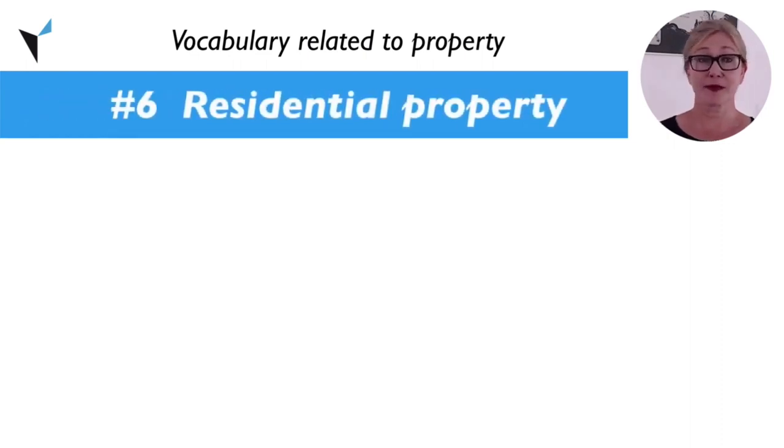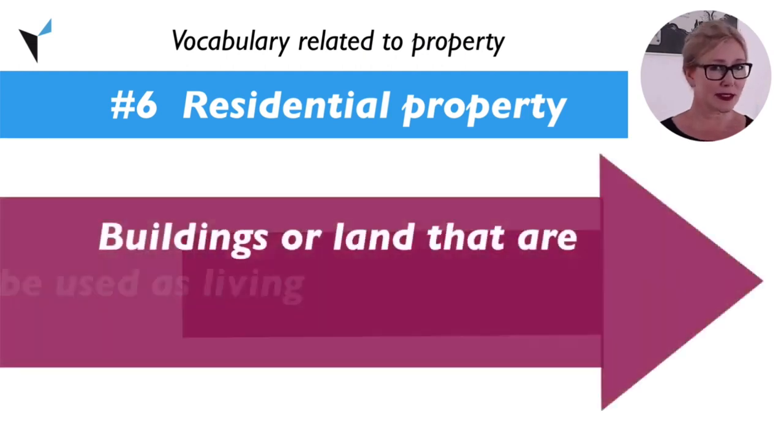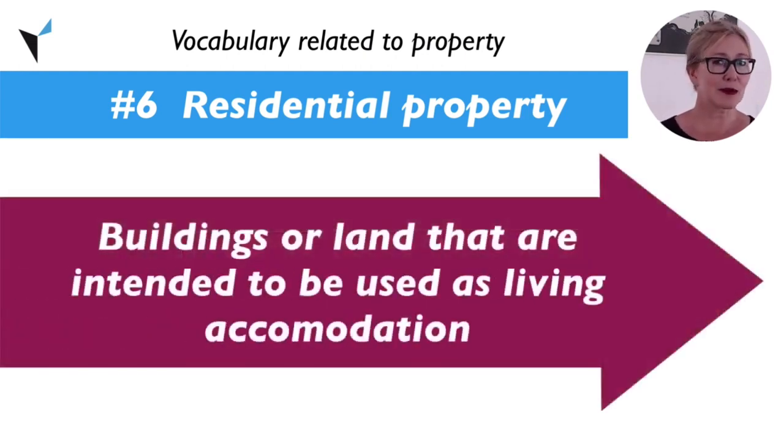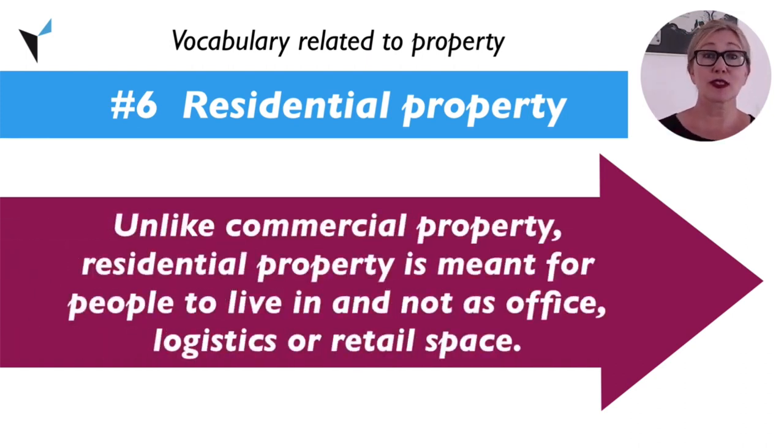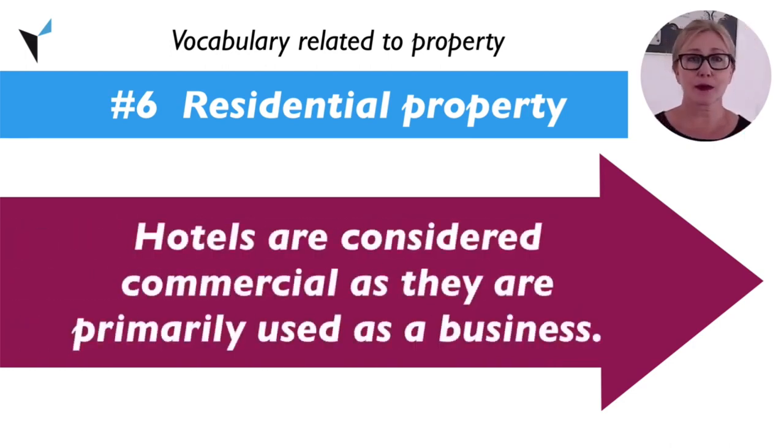Residential property. The term residential property refers to buildings or land that are intended to be used as living accommodation. Unlike commercial property, which we talked about at the beginning of this video, residential property is meant for people to live in and not as office, logistics, or retail space. Hotels are considered commercial and not residential because they're primarily used as a business.